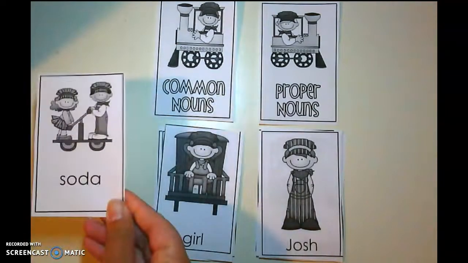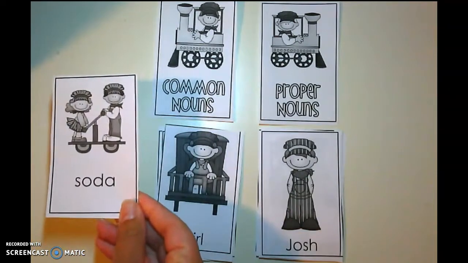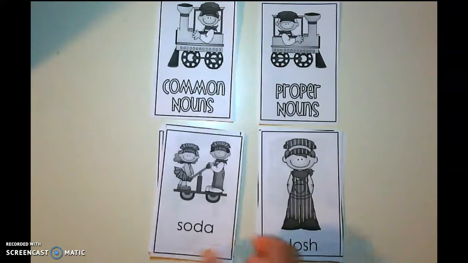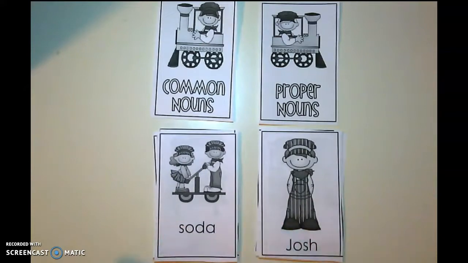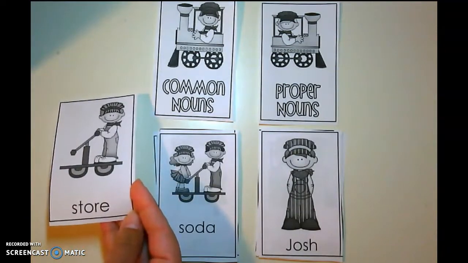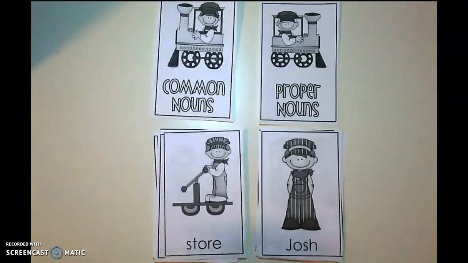Okay, soda. Common or proper? That's going to be common. If I said a type of soda like Coke or Dr. Pepper, that would be a proper noun. All right. Store. Common or proper? Common. Good job.